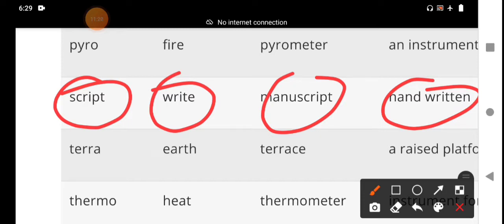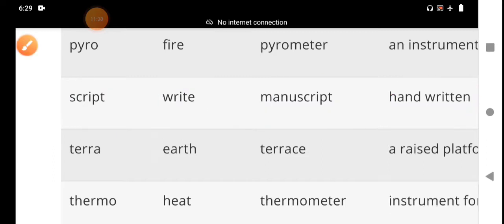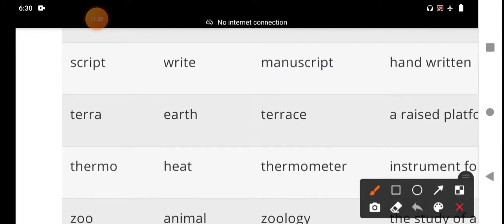Script means write. And then the next root word in this session is terra. Terra means earth.